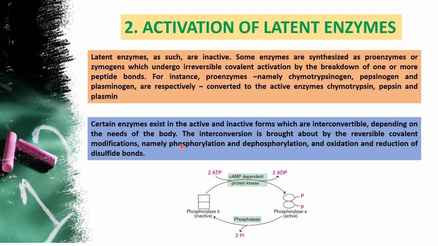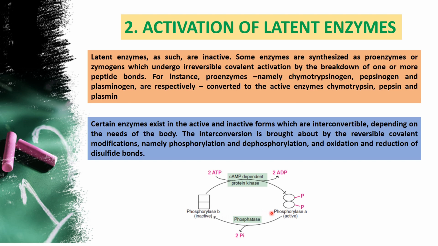Next we are going to see the same type of regulation but in a different way, with both active and inactive forms. Some enzymes are regulated or activated by adding a simple phosphate to the enzyme. For example, in our system there is an enzyme called phosphorylase B. When it doesn't have any phosphate in its amino acid structure, it is called inactive.